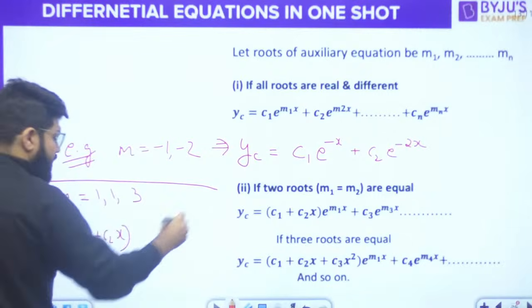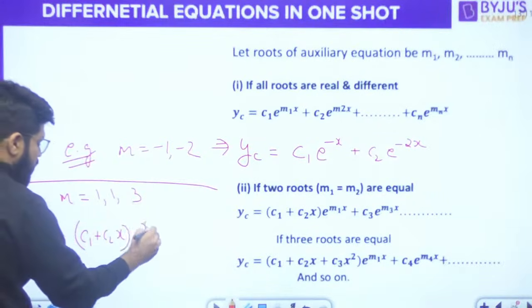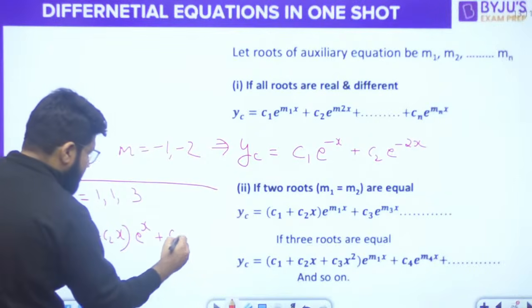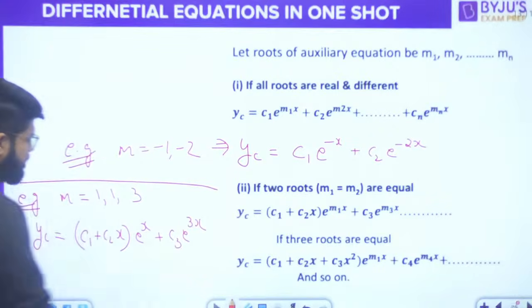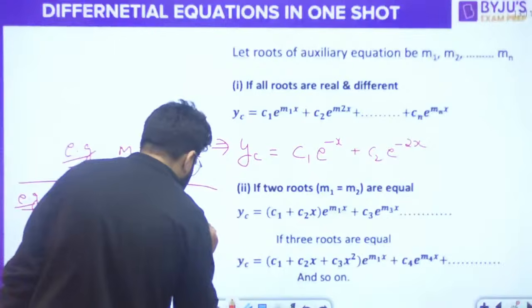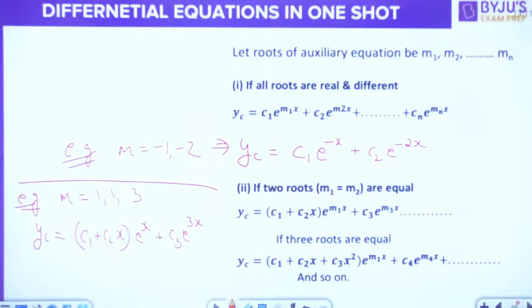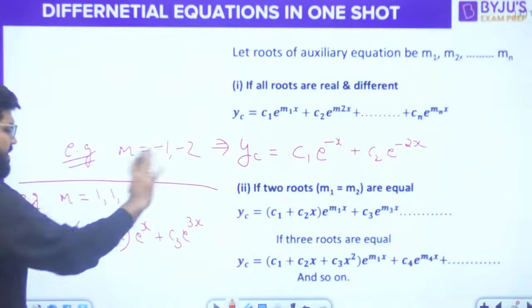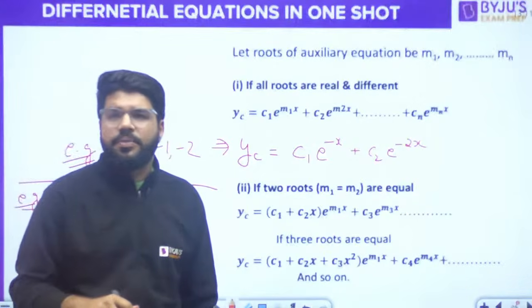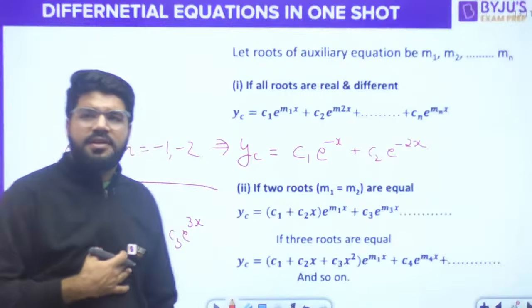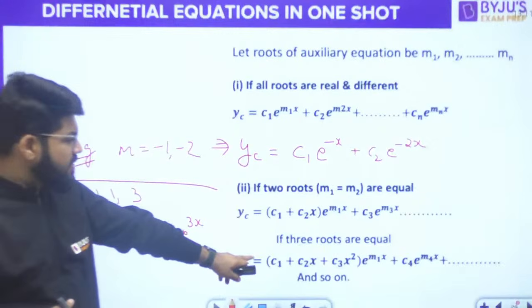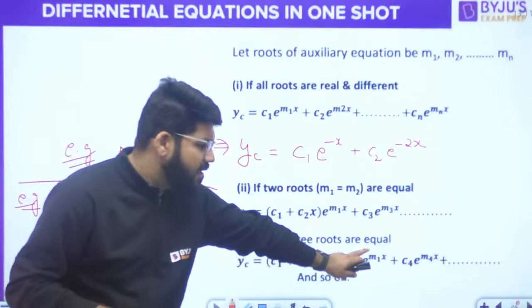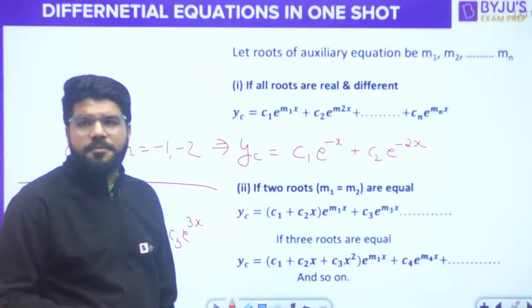You have (c1 plus c2x) e power x, the common root, plus c3 e power 3x. This is the auxiliary equation's roots, and this is the complementary function directly. Similarly, if three roots are equal, it is c1 plus c2x plus c3x square into e power the common root.